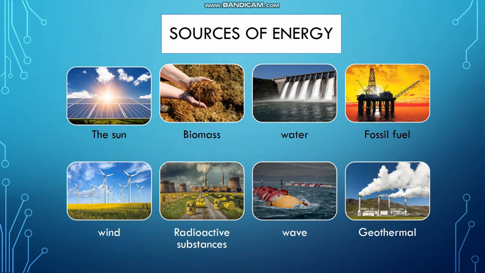Biomass is energy generated or produced by living or non-living organisms. For example, we use plants such as corn, which is converted into biomass and burned, and this energy creates heat or electricity.